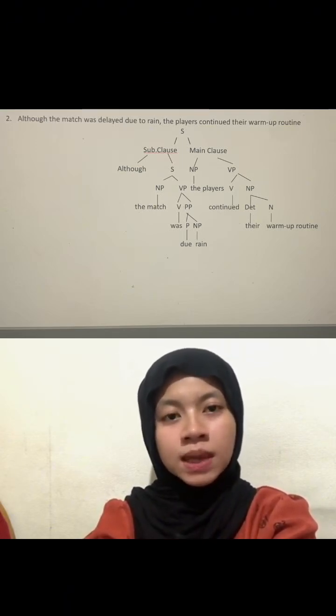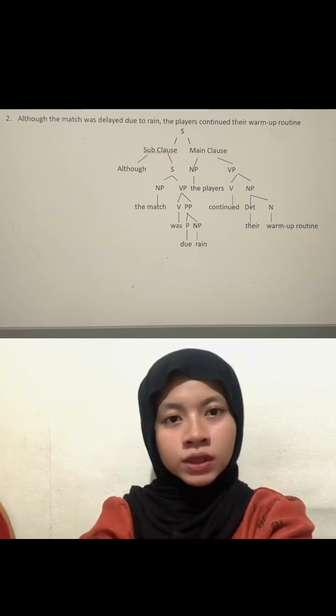Main clause: subject is "the players." "The" is the determiner, and "players" is the noun. Verb is "continue," the main verb of the sentence. The object is "their warm-up routine." "Their" is the determiner, and "warm-up routine" is a compound noun acting as the object of the verb "continue."